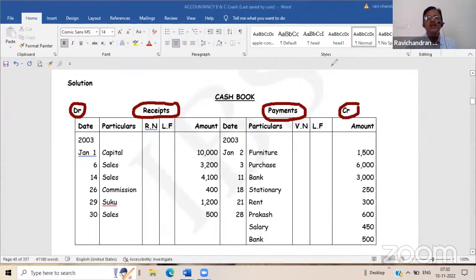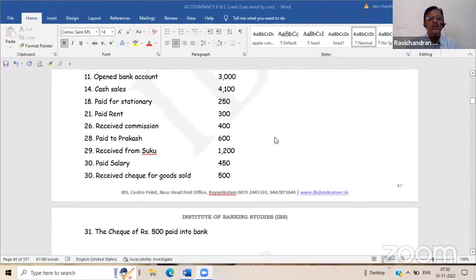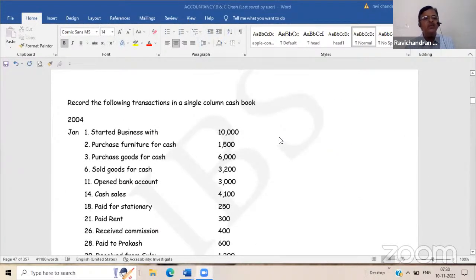Okay, now one or two entries you have to give me that solution. The first one is started business with cash. You have to say whether it is appearing on the debit side of the cash book or credit side. Debit side. What is the narration? To capital. Okay. Cash account debit, capital account credit. No, I don't want journal entry. Now you are removing journal entry from your mind, because you are reducing that workload.